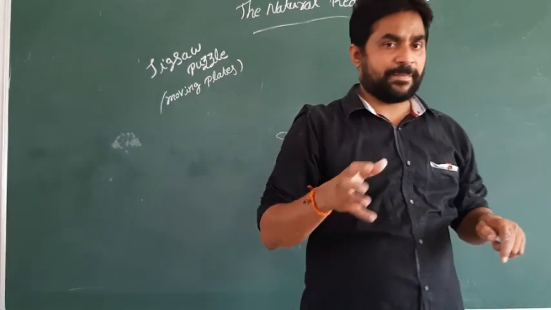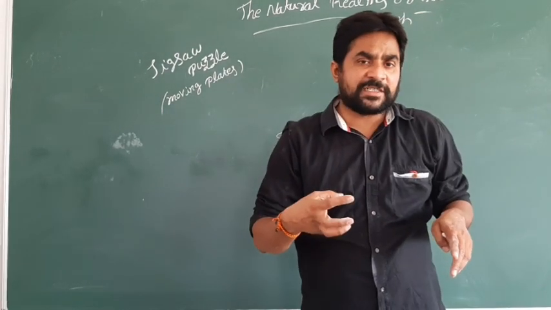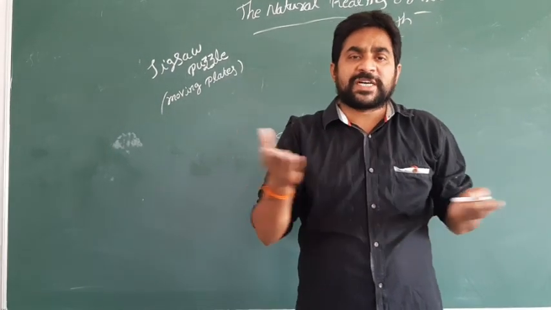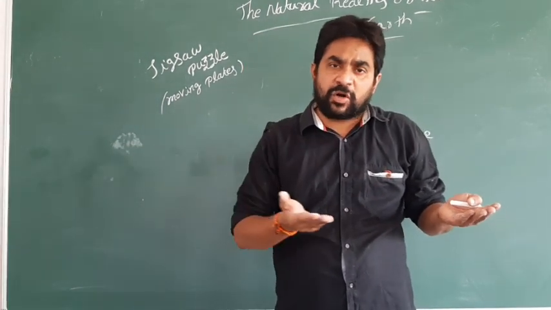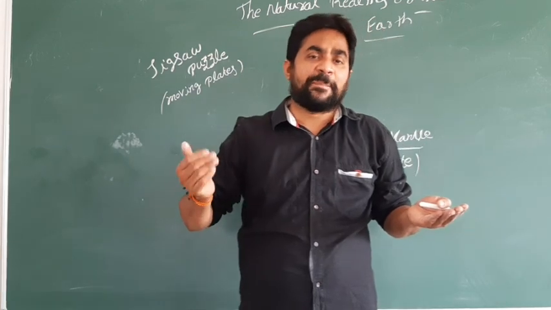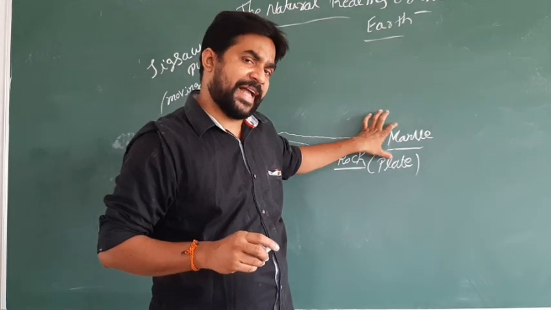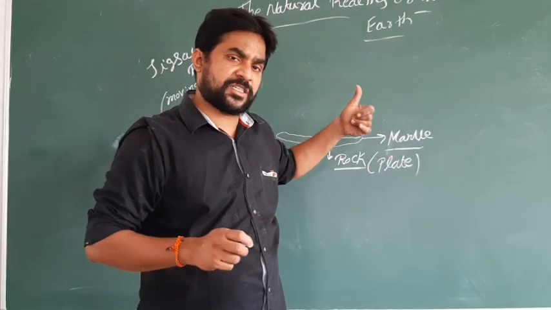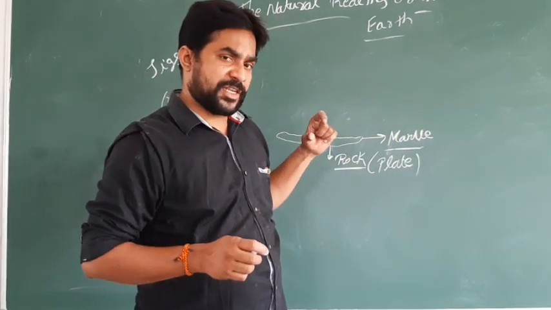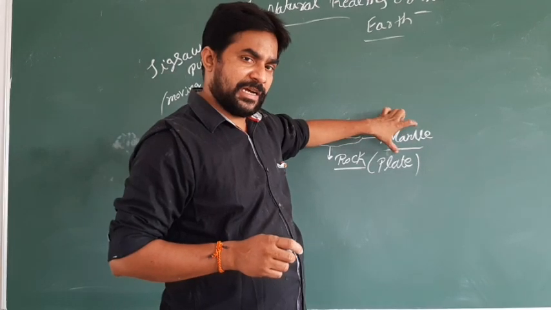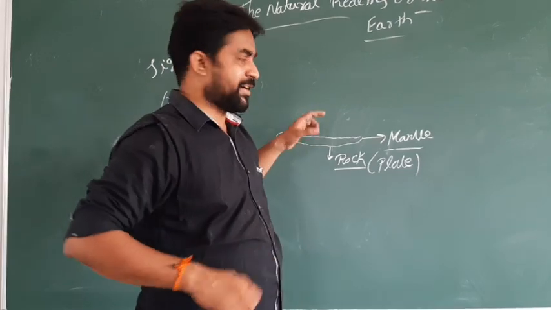So one more time, my dear children. Every continent was based on a biggest rock, and this rock floated on the mantle. The mantle is one portion of the earth's interior. The first is the earth crust, the second is the earth mantle, the third is the core. The mantle extends from 100 kilometers to 2900 kilometers.